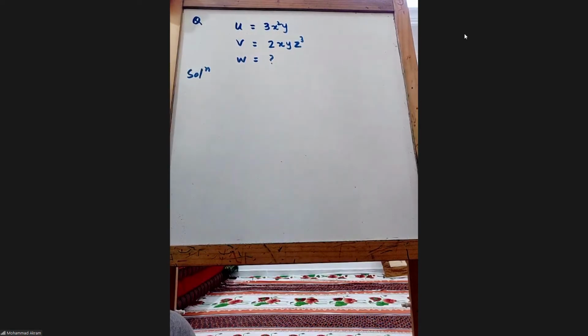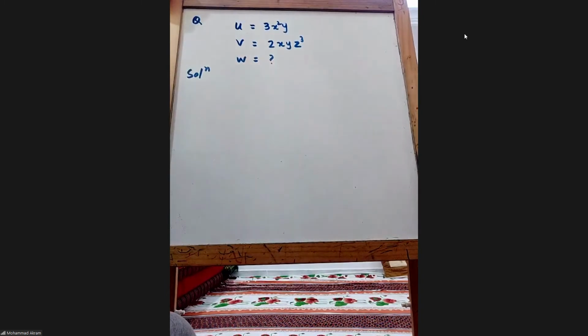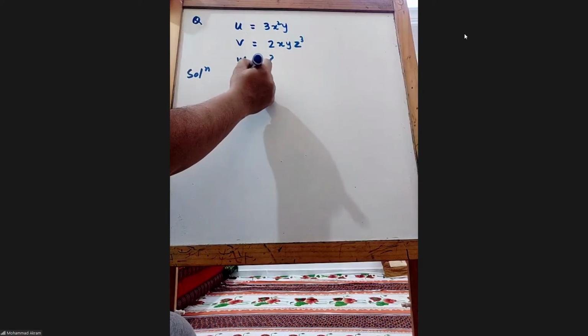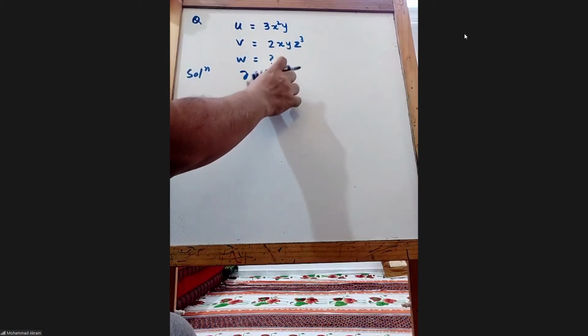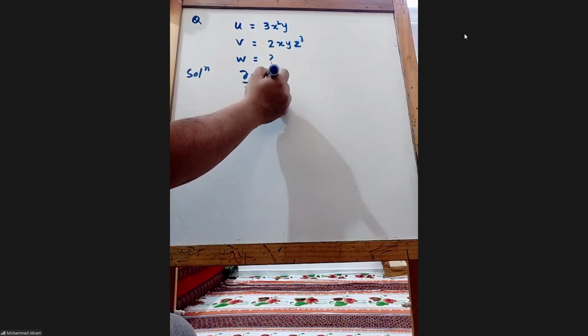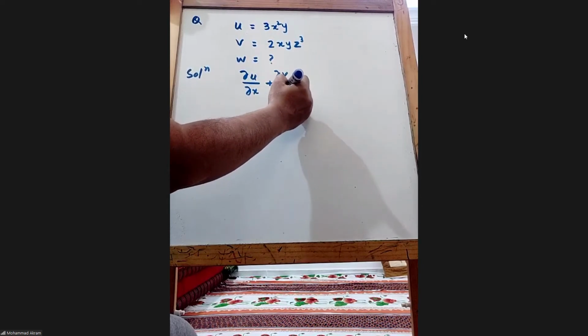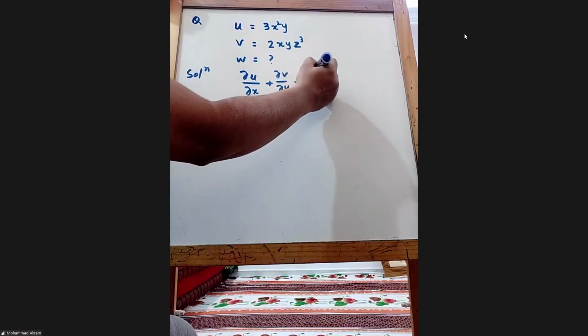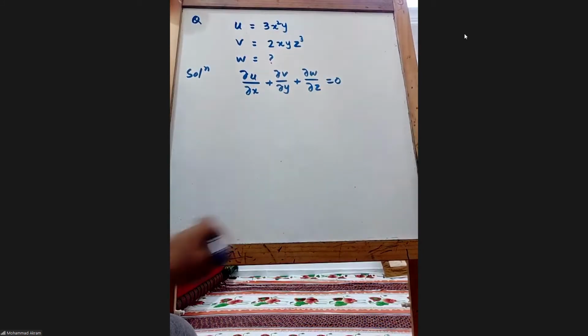We have x, y, z, so we need to write the continuity equation in Cartesian coordinates. What is that? Can you tell me? Dou u by dou x plus dou v by dou y plus dou w by dou z should be equal to 0. Do you remember this?